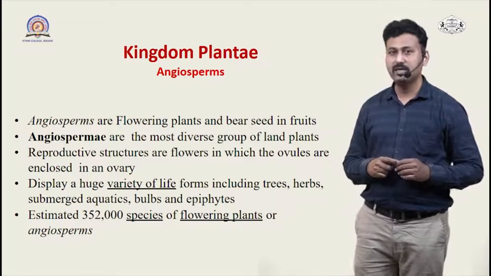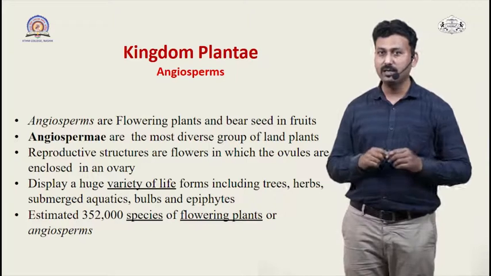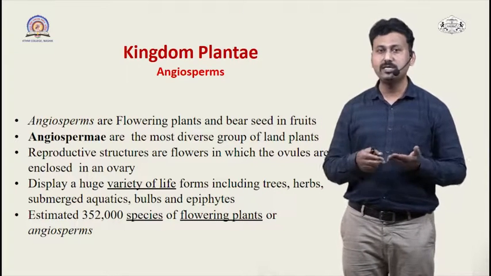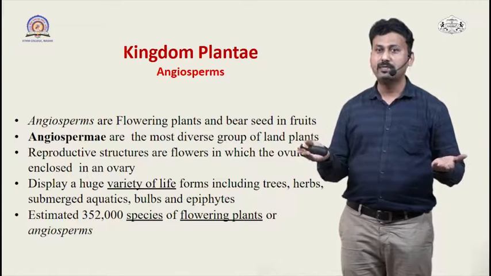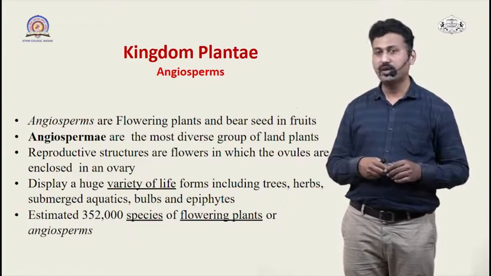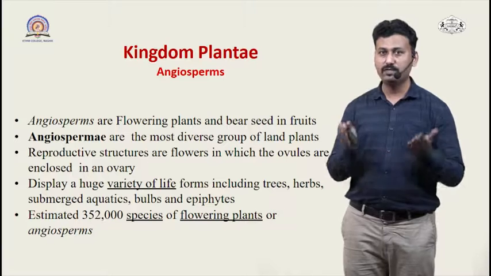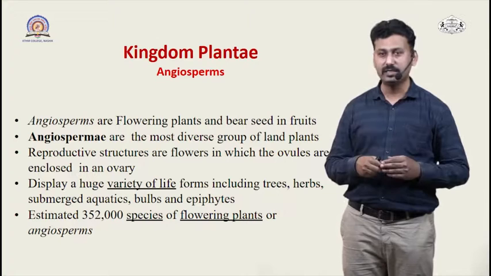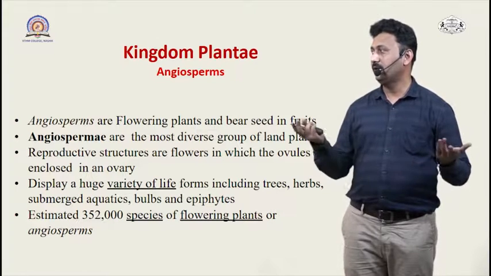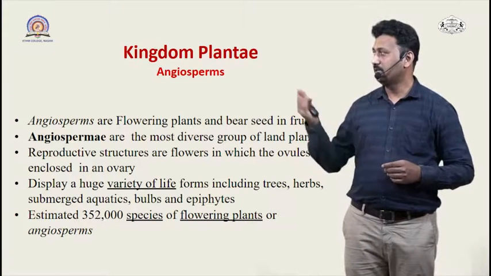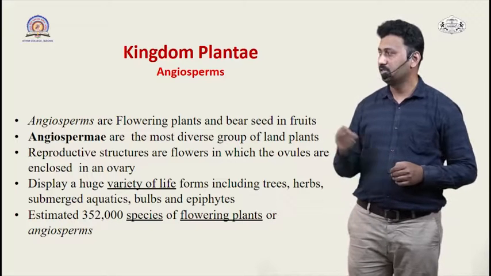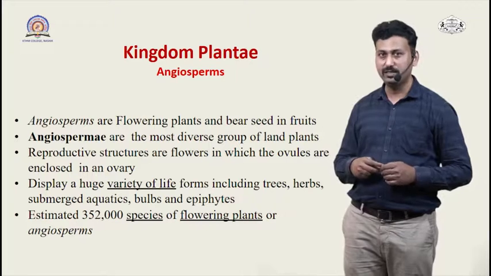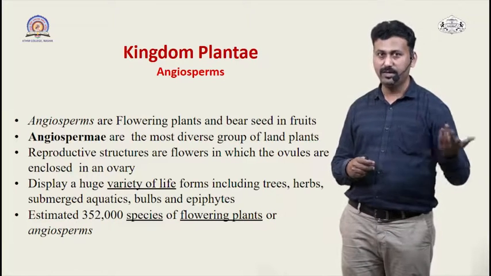Their reproductive structures are in the form of flowers, and these flowers have the ovules enclosed in the ovary, which will further give rise to the fruits. So fruit is the protective structure in angiosperms which gives protection to the seeds, and it displays a very large diversity, as I already told, including trees, herbs, submerged aquatic plants, bulbs, as well as some epiphytes which grow on other trees.